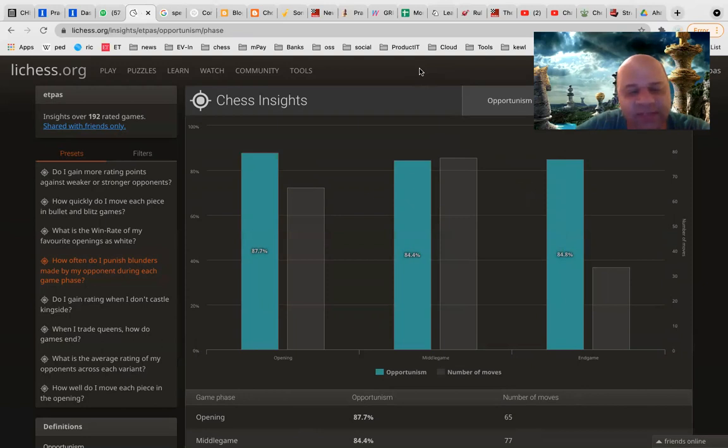If you see this, on average I am exploiting 85% of the blunders, which is good, but for my level I should be doing it at 90-95%. I am doing it in the opening, middle game and end game. Everywhere I have a roughly 85-86% hit rate against blunders. You can check your hit rate against blunders and see what it is. Roughly 75-80% is a good starting point.